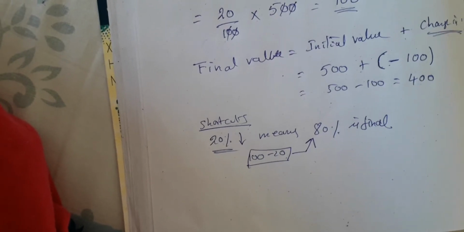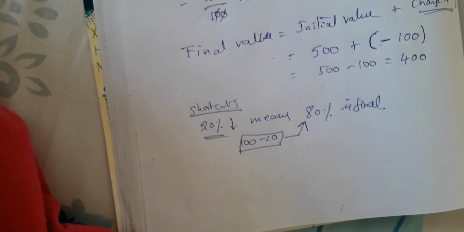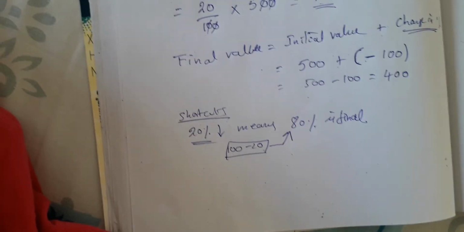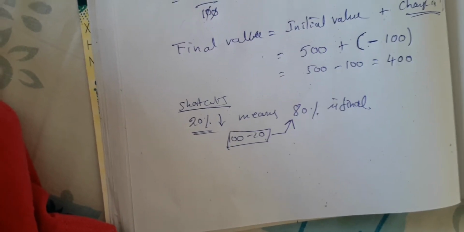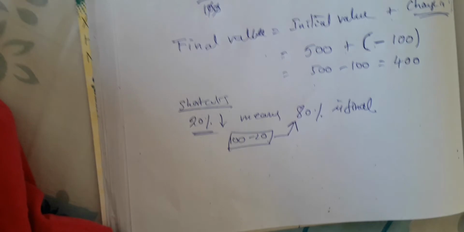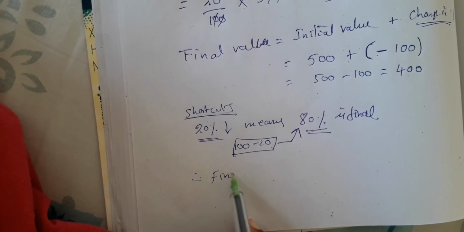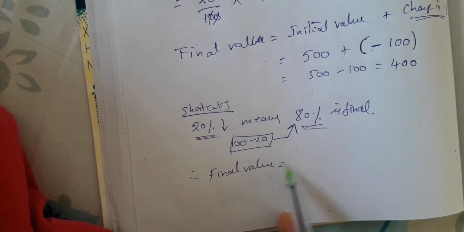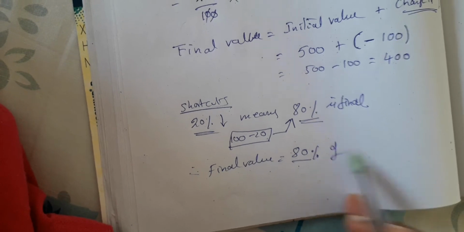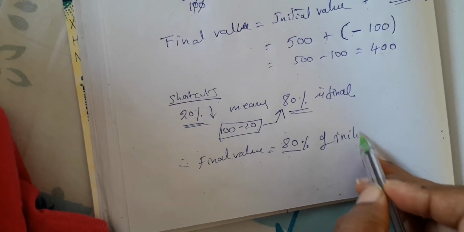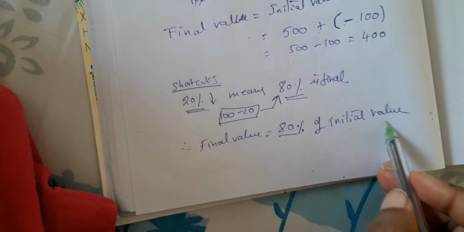So that means 20% decrease means, what is the net decrease? What is the final one? It will be only 80% remaining when 20% is lost. How much is remaining? Only 80% is remaining. Therefore, we take 80% as the final. So the final value is equal to 80% of the initial value. Very good. Final value is 80% of the initial value.